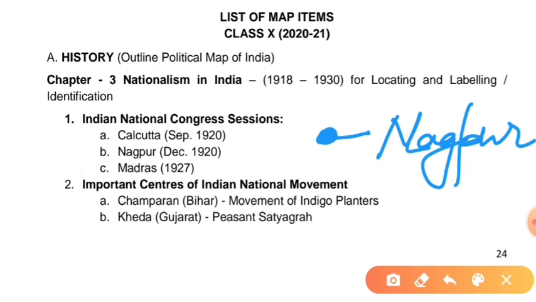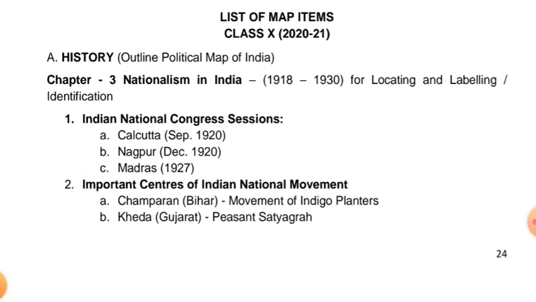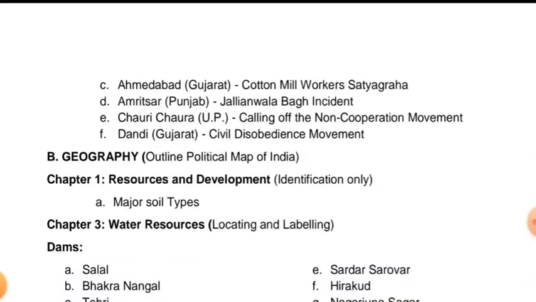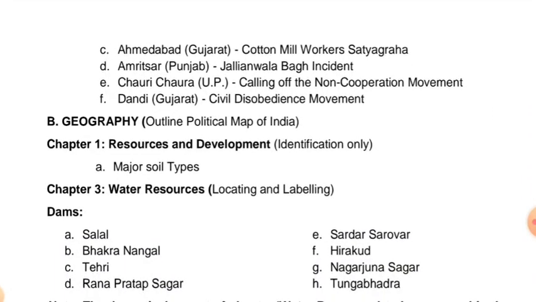Kheda, Gujarat, Kheda Satyagraha, that is also known as Peasant Satyagraha. Then Ahmedabad, Gujarat, Cotton Mill Worker Satyagraha. Amritsar, Punjab, Jallianwala Bagh Massacre. Chauri Chaura, UP, calling off the non-cooperation movement. Dandi March, Gujarat, civil disobedience movement. You have to locate and label all these events in the political map of India.